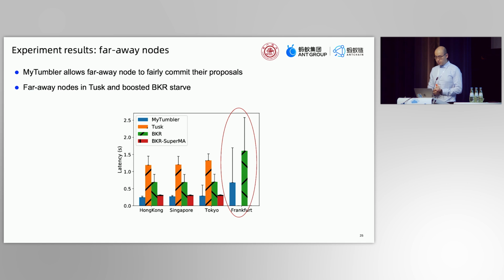So the first test is in the asymmetric network, where there is a faraway node. There are 3 nodes in East Asia and 1 in Frankfurt. We can see that in Tusk, the Frankfurt node cannot commit its proposals at all. But Tumbler and BKR are friendly to the faraway node. But when optimized with Superma, BKR cannot make the Frankfurt node commit either. This is because the 3 Asia nodes are too fast now. So they terminate their agreement while the Frankfurt node is still proposing.